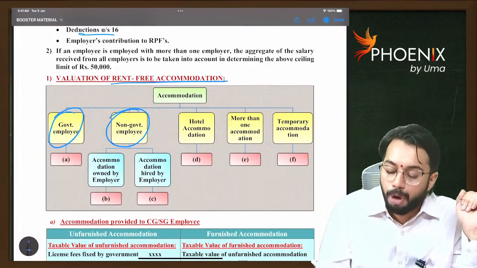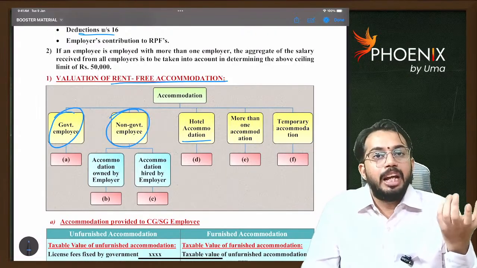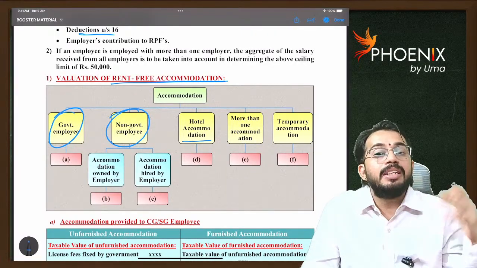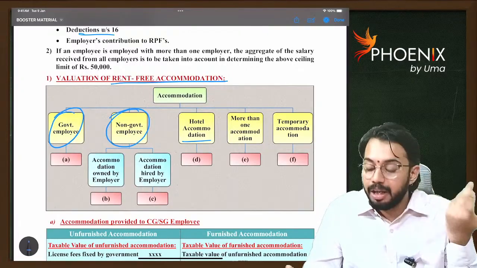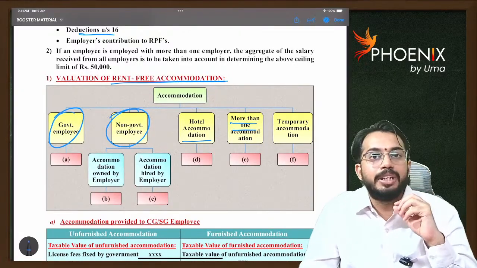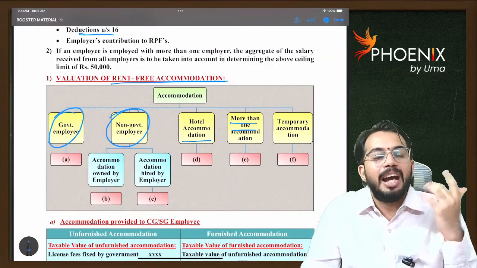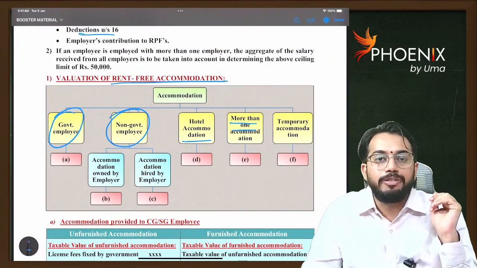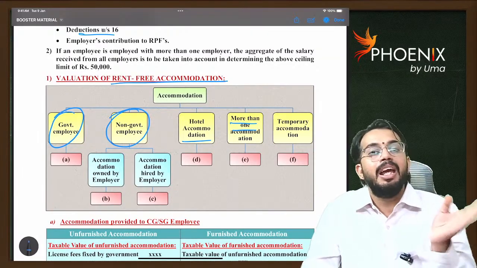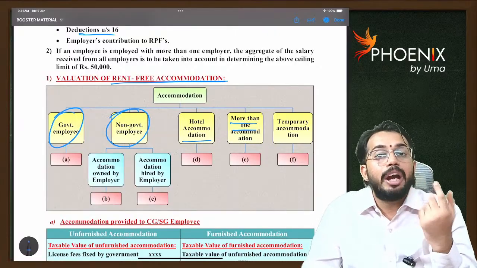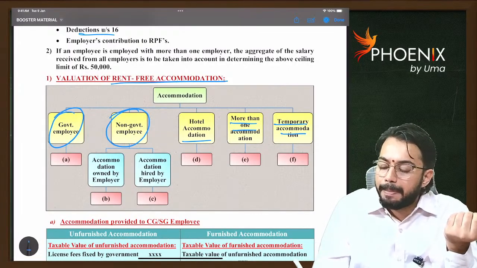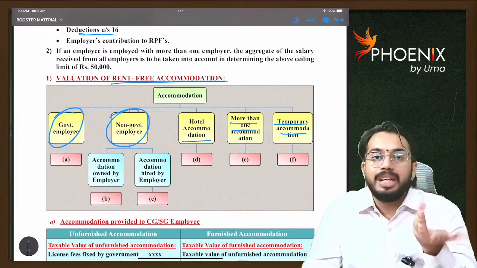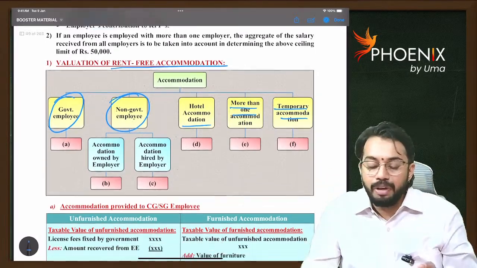Third case, if hotel accommodation is provided, that means a hotel is given to the employee for the purpose of stay, then how is it taxable to the employee? Next, if there is more than one accommodation, let's say the employee works in the Hyderabad office as well as the Bangalore office. In Hyderabad one house is given, in Bangalore one house is given. So if two accommodations are given, how is that benefit taxable to the employee? If any temporary accommodation is provided, how it is taxable, that we will also discuss.